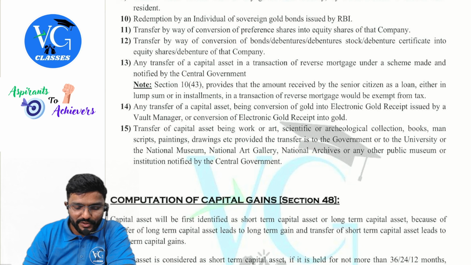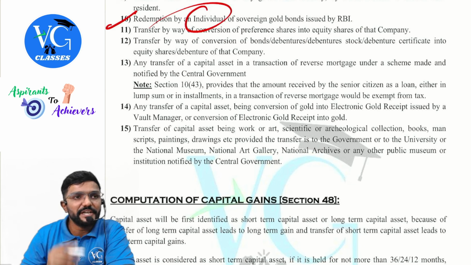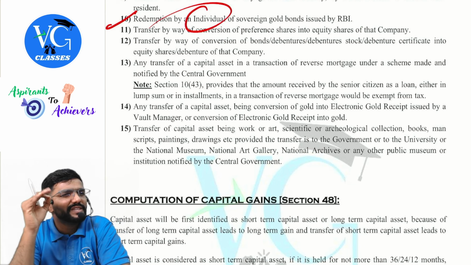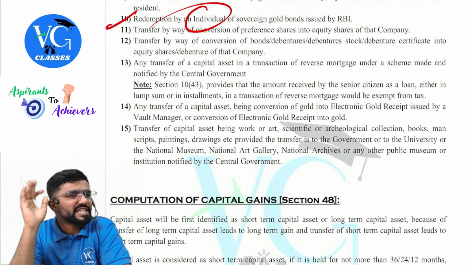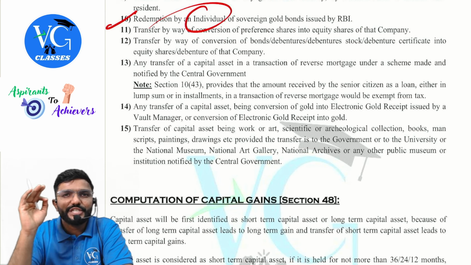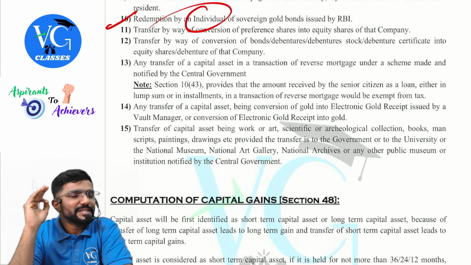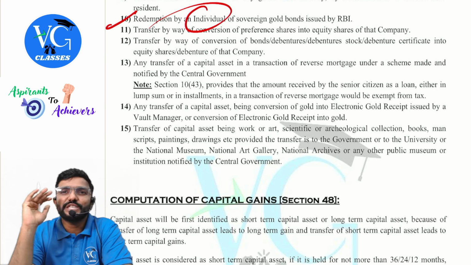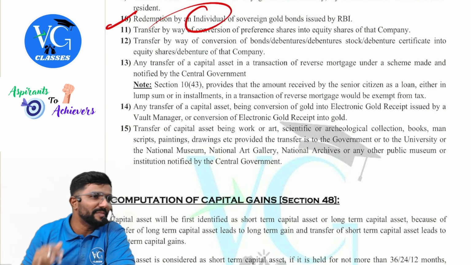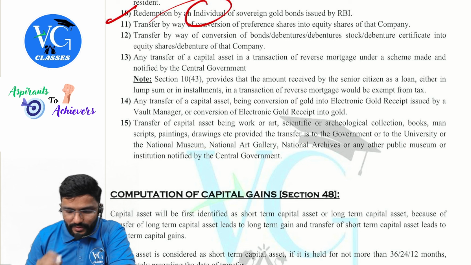Okay. Next, redemption of sovereign gold bond by an individual. It is one of the very good investments to invest in digital gold, but the government discontinued this. The fresh issue of sovereign gold bond has been discontinued. But whatever issue has already been made, definitely they will be redeeming it. Okay. Next,